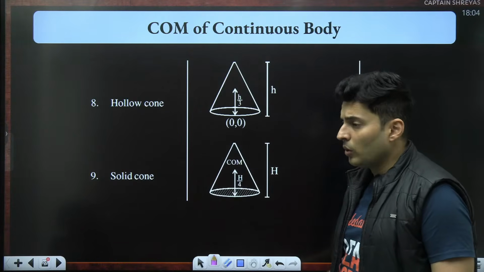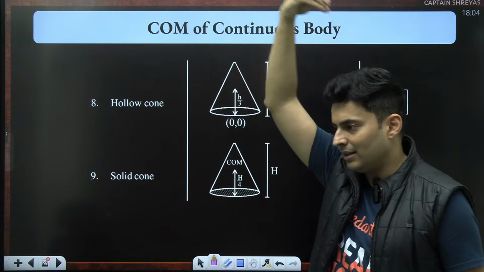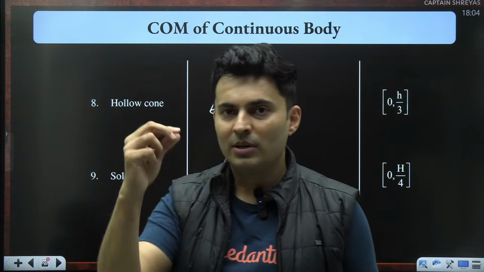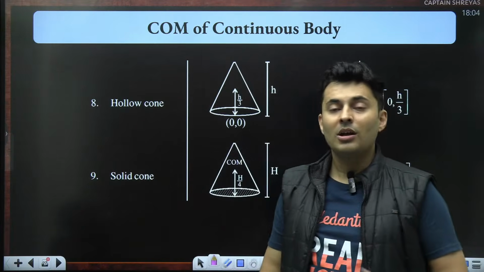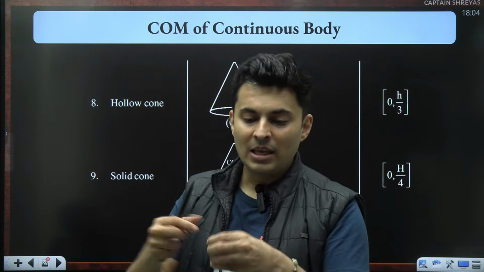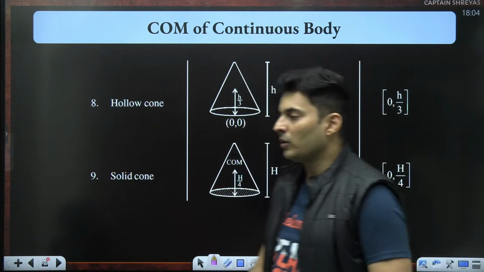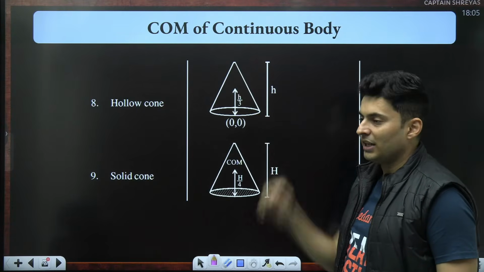If you take a hollow cone, it is like your birthday cap, birthday hat. If you have seen that emoji where if you type in party, one person is blowing something and one birthday cap comes, so it's a hollow cone. Or if you have eaten ice cream, imagine the ice cream is taken out, only that waffle cone is there. So that is a hollow cone, the base is not there, then the center of mass is at h by 3.